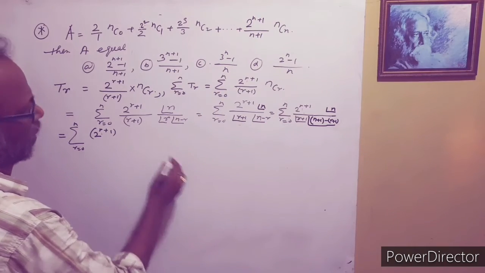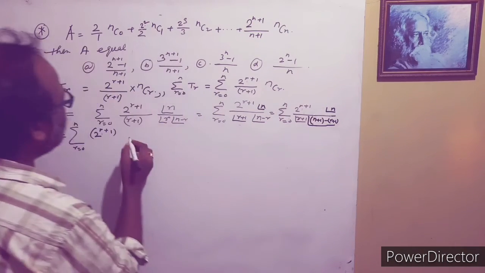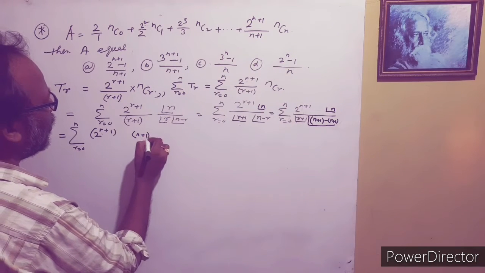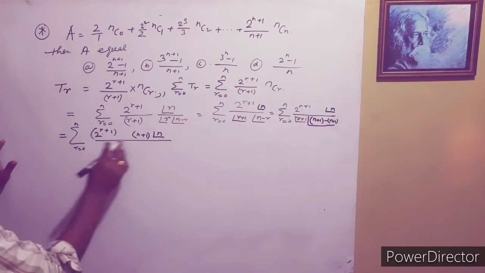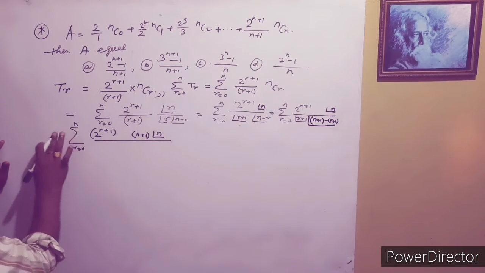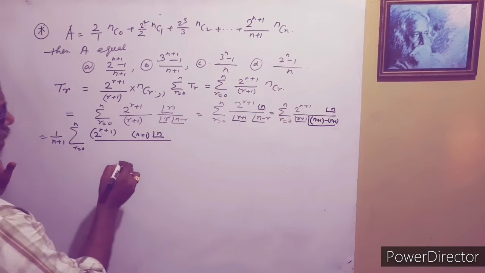Now see, here is n plus 1, so we multiply by n plus 1 with factorial n, and for balancing we write n plus 1 in the denominator.